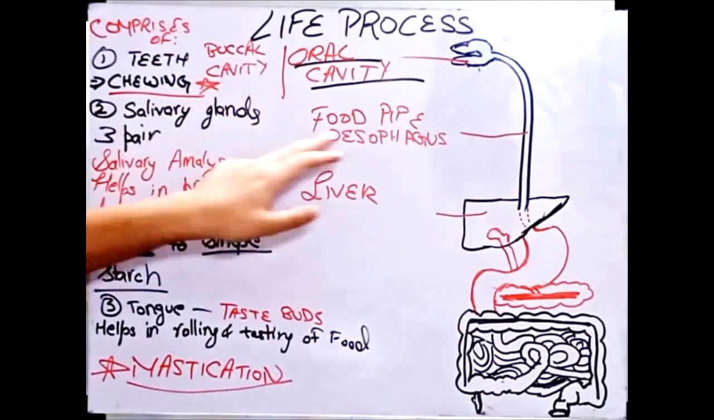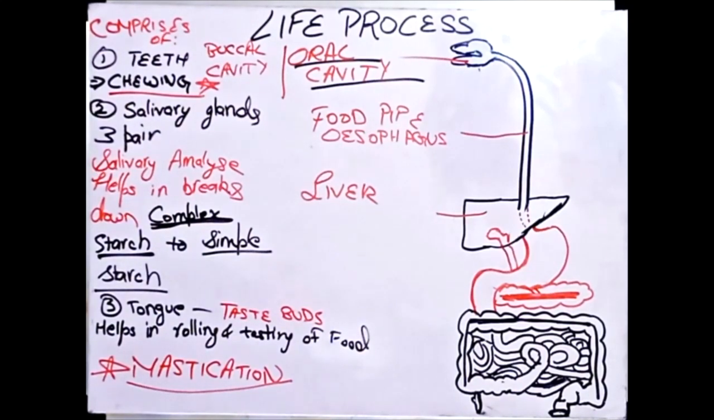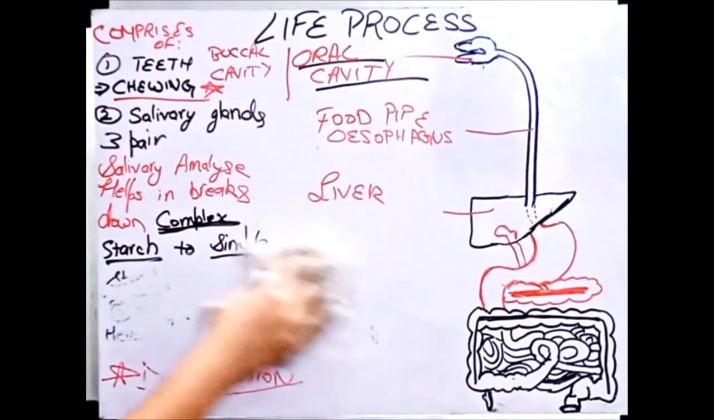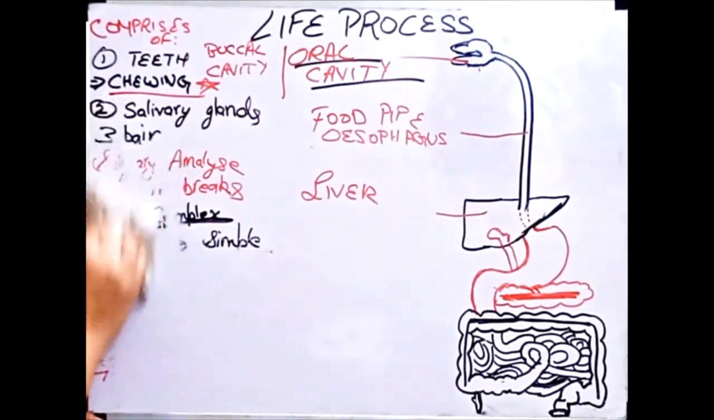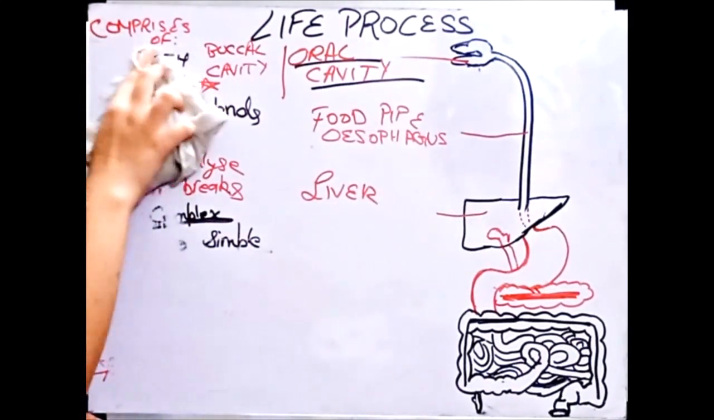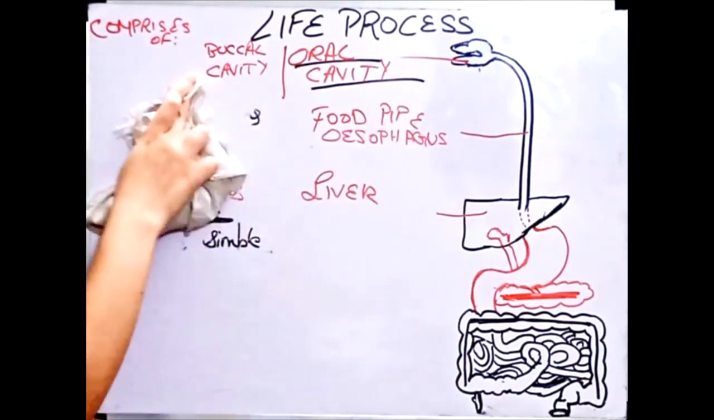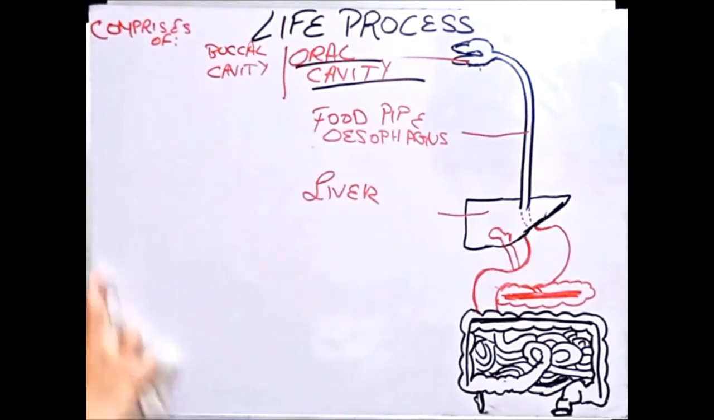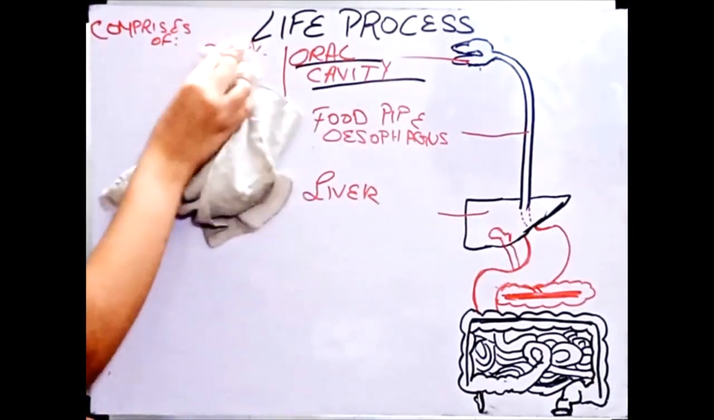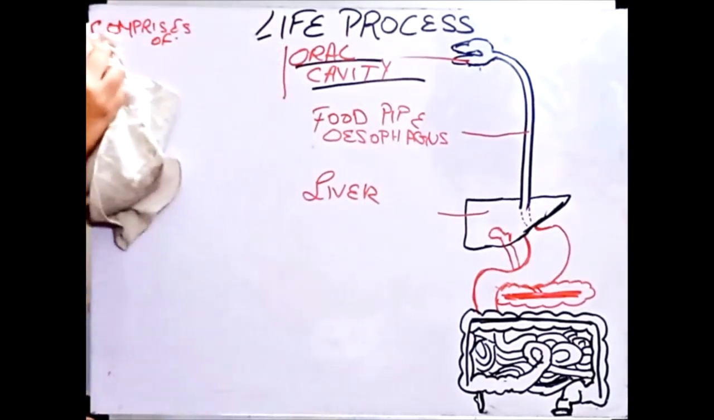Now we'll move to the food pipe, also known as the esophagus. Here, the O is silent. You should remember that salivary glands have 3 pairs, and complex starch to simple starch. Just write it down. As I know you must have written it, I have rubbed it already. And we'll talk about the second thing now. I'm rubbing the buccal cavity for now, because I need space here.